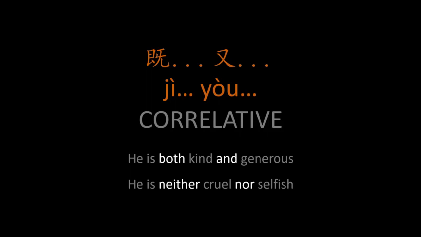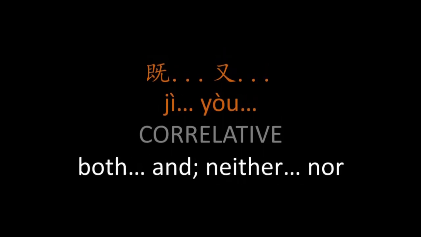Now, the great thing about 既又 is that it encompasses both of those correlatives, which means that depending on the context, 既又 can mean both and, or it can mean neither nor. So how does this actually work?